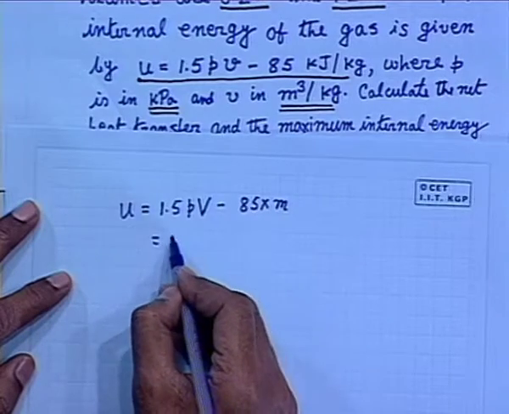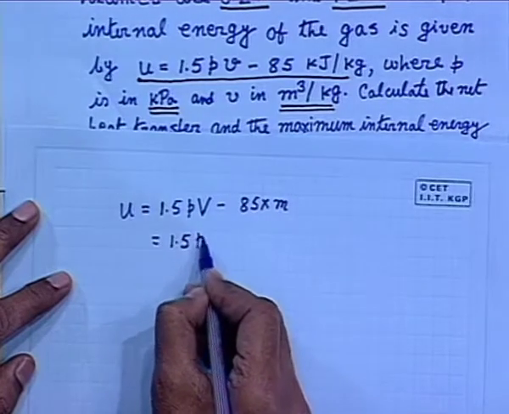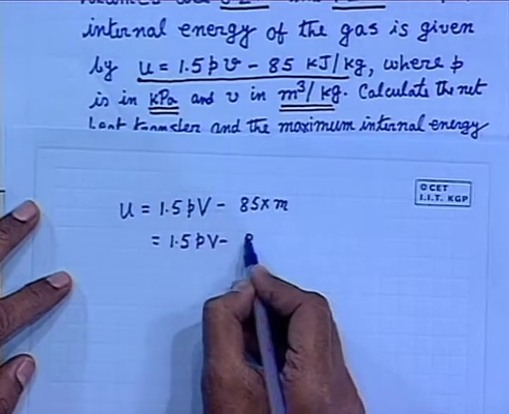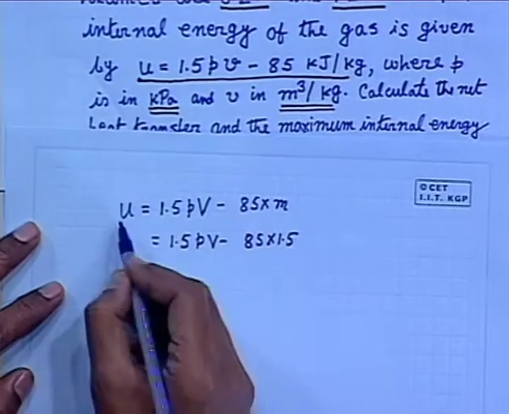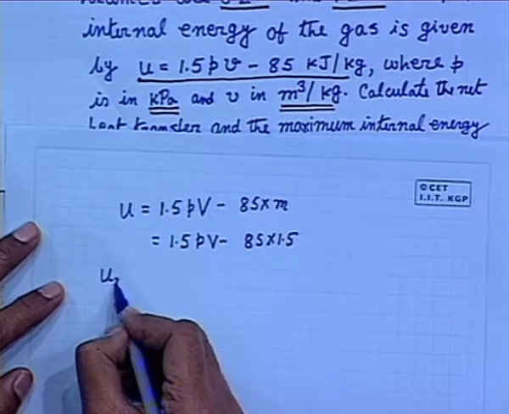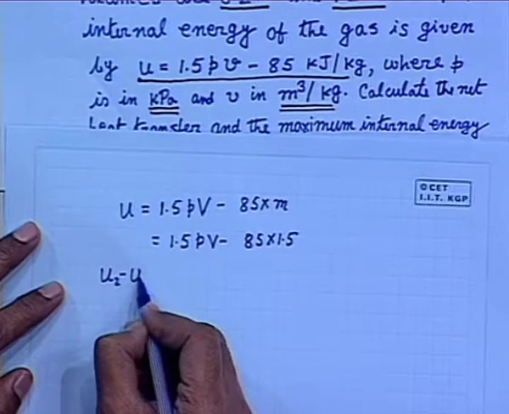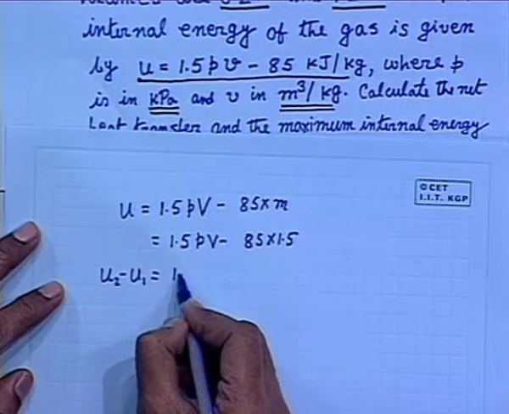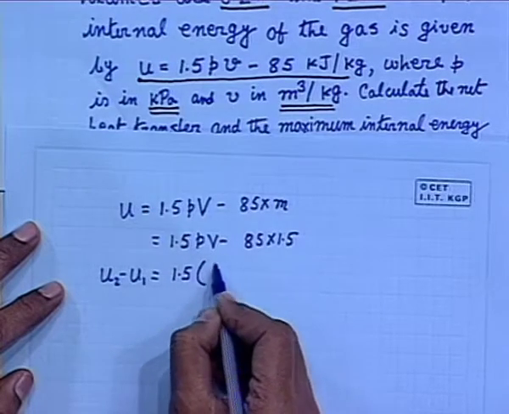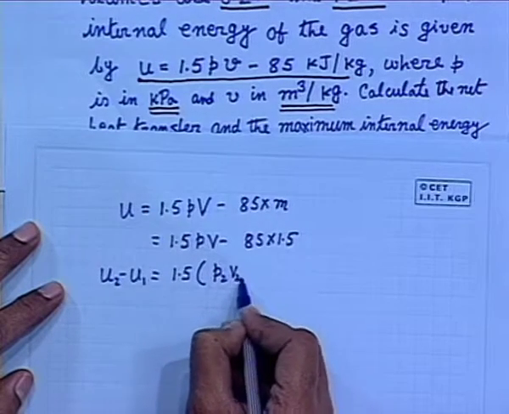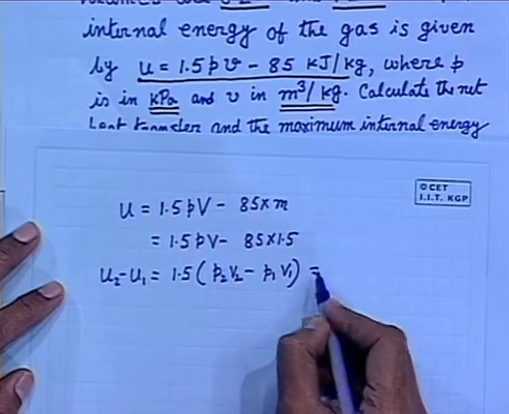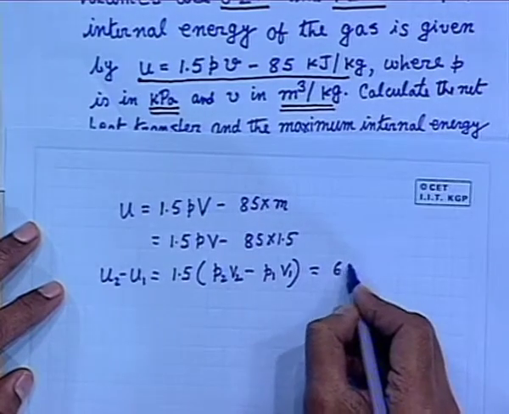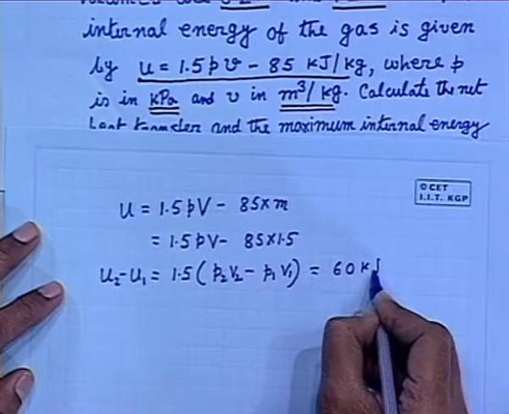Again I write 1.5 PV minus 85 into, but this part is constant, it is not required in finding out the change. So, the change will be given by 1.5 into P2 V2 minus P1 V1, which is 60 kilojoule.